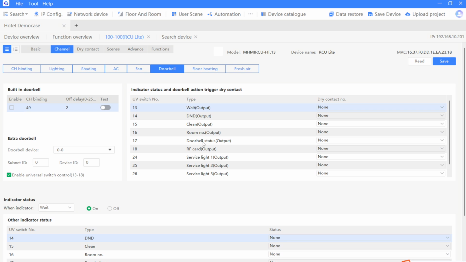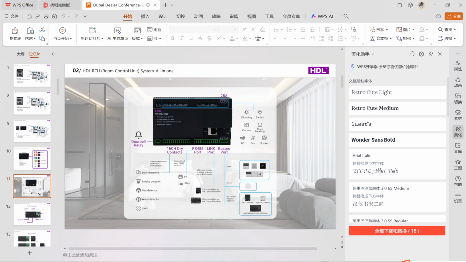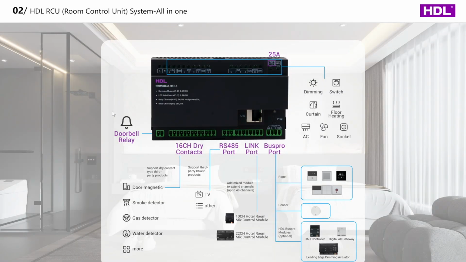First of all, let's see the doorbell here. Because as I mentioned, let's see this again. We have a built-in doorbell channel. This one is designated for controlling the doorbell. So if you have a doorbell, you can just connect to this channel. So it means you are using this doorbell relay.